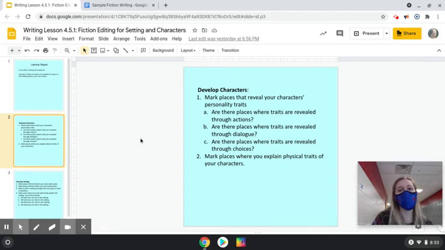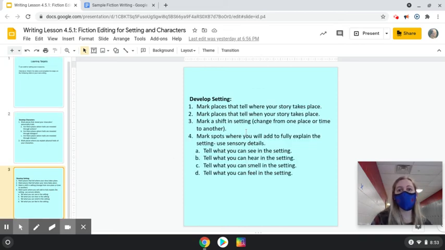And we've talked about how personality traits are revealed through actions, through dialogue, through the conversations they have with other characters, and through the choices that they make. And we're also going to mark places where we explain the physical traits of our characters, what they look like, what they sound like. And then we're going to take a peek at setting, and we're going to really look at, did we tell when and where our story takes place?